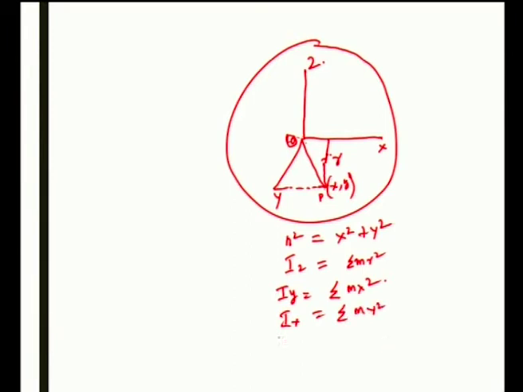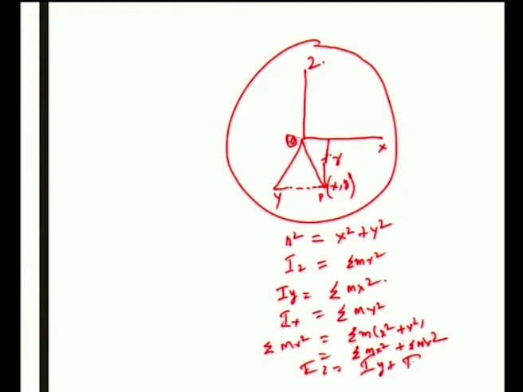Now, we know very well sigma m r squared is equal to sigma m times x squared plus y squared. So, sigma m x squared plus sigma m y squared, that is Iz is equal to Ix plus Iy.